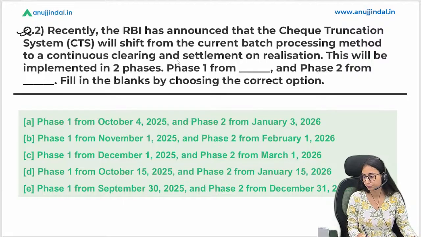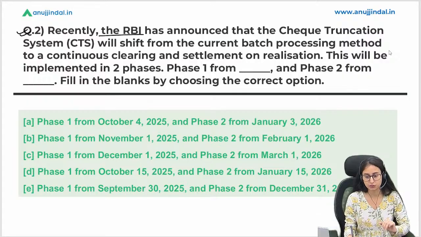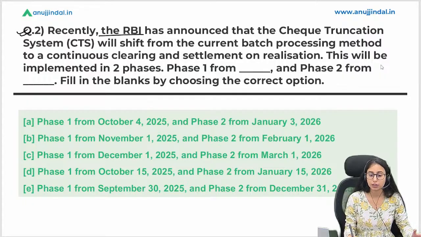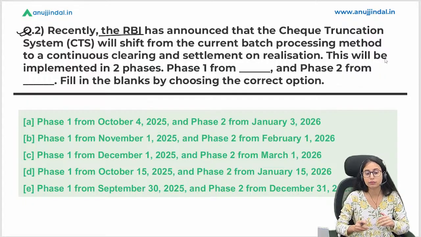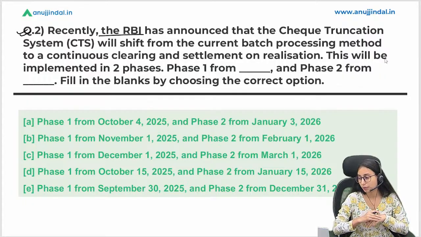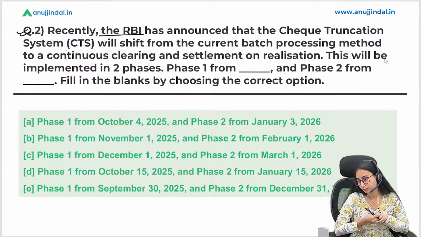Question number 2. Recently, the RBI has announced that the check truncation system will shift from the current batch processing method to continuous clearing and settlement on realization. This will be implemented in 2 phases. First will be from dash and second will be from dash. Fill in the blank with the correct options.